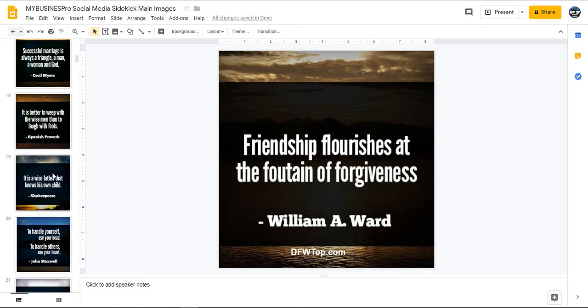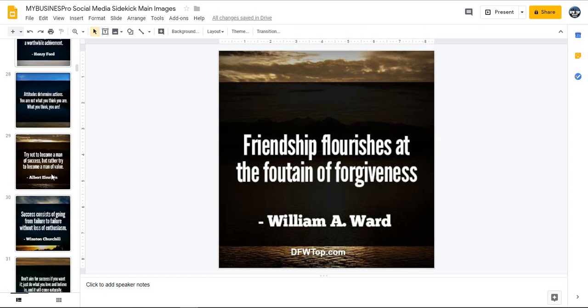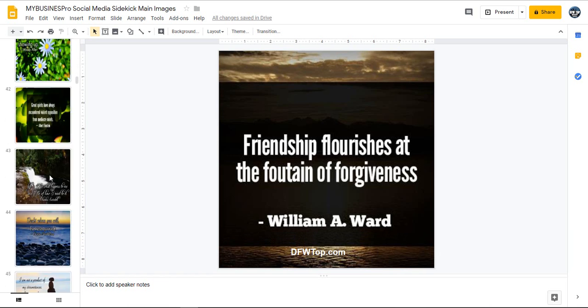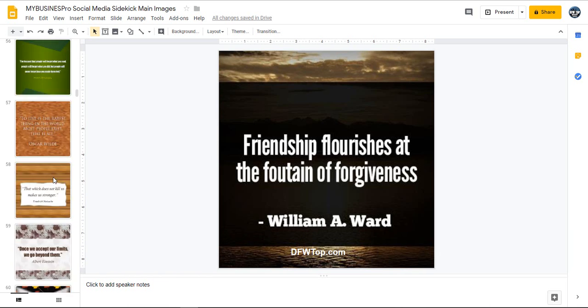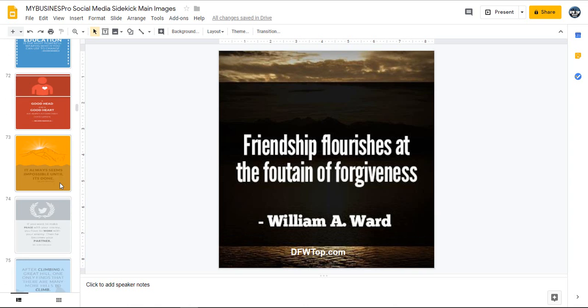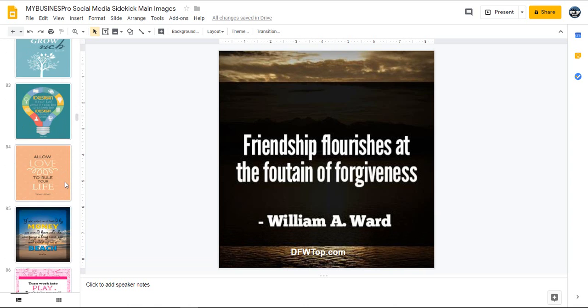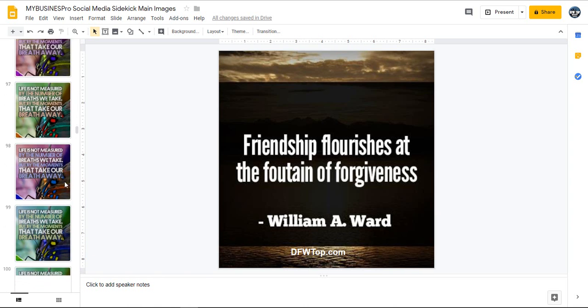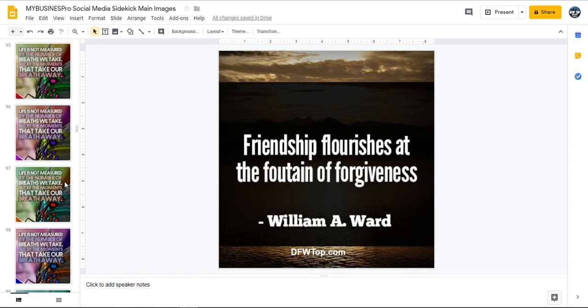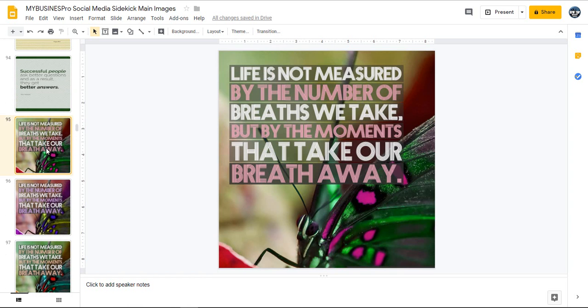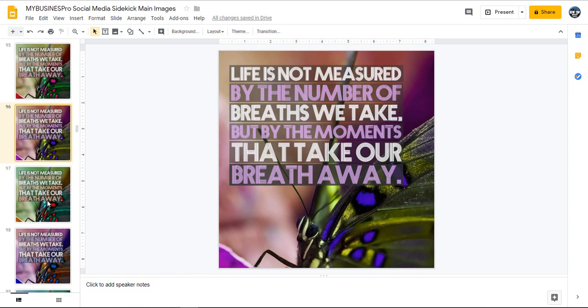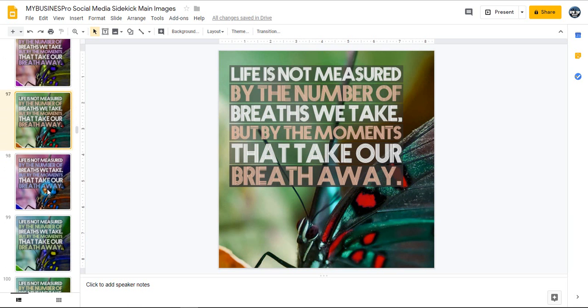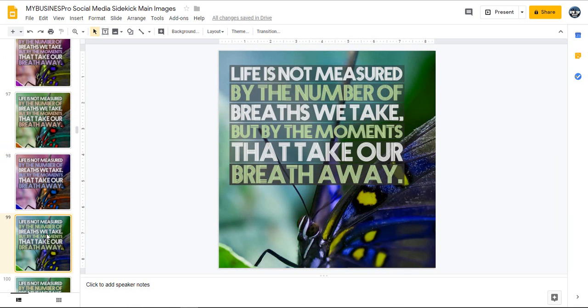I mean, you can see there's lots of images in here. We have over 200 images. The fun thing is as you get down towards the bottom, we're just going to scroll here for a minute, you're going to see some images that are similar images. They're the same image, but they're different colorations. So you see this butterfly image here. Well, this one's got a pink and a green. This one's got more of a purple. This one's got more green. This one's more purple. This one's more blue.